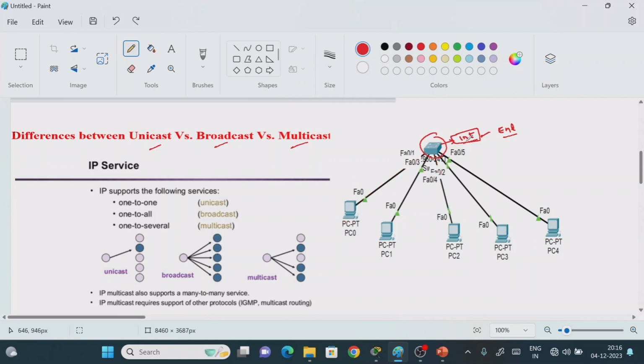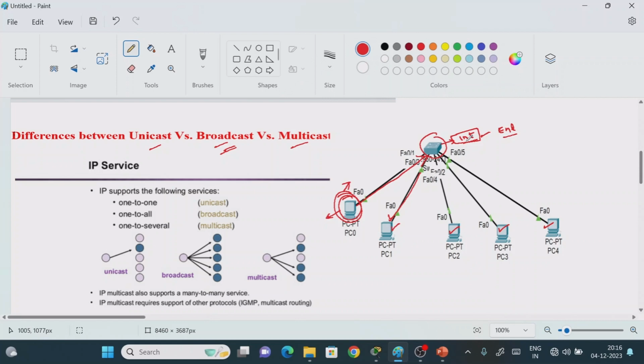Now what is the meaning of the broadcasting operation? Broadcasting means suppose this is my device, say from this device I am going to send the information to all other devices in the network. It means that the message will pass to the intermediate device.